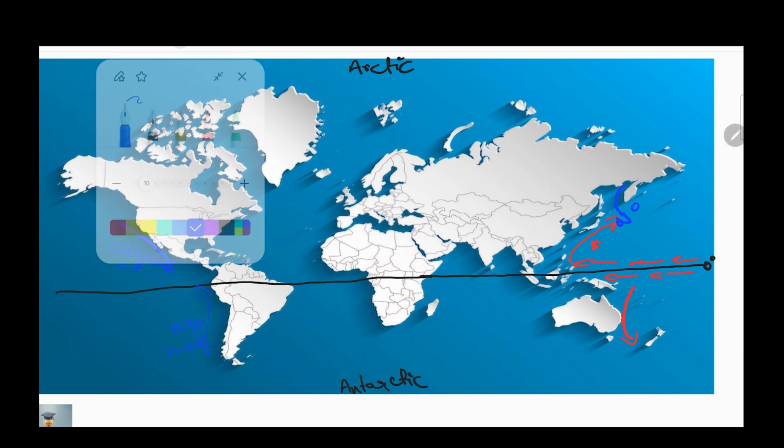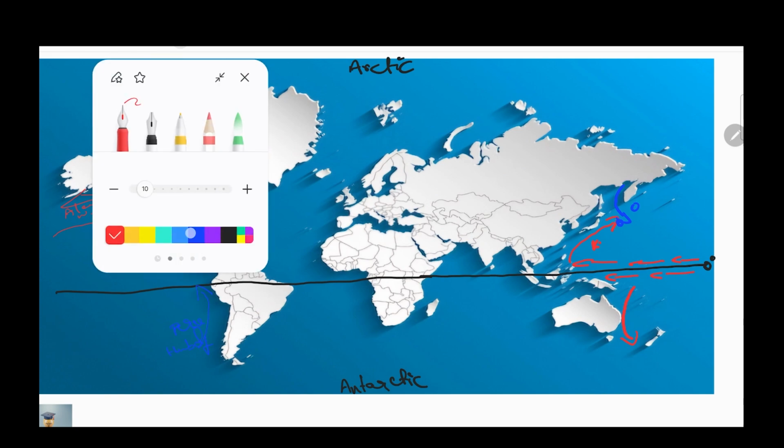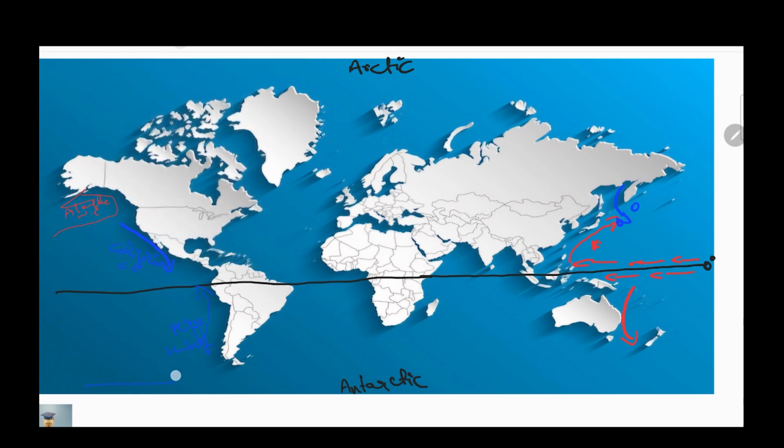Here another warm current will go, that is the drift which turns here only. This is called the Alaska warm current. Here in the south, the West Wind Drift is moving like this.